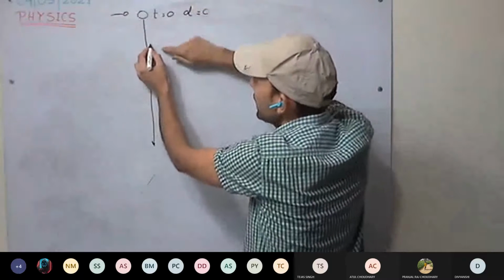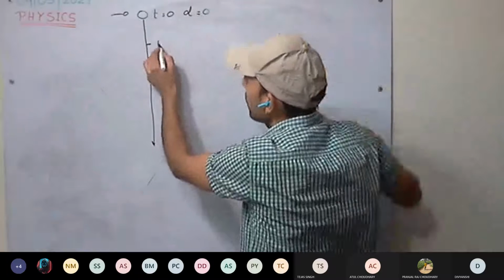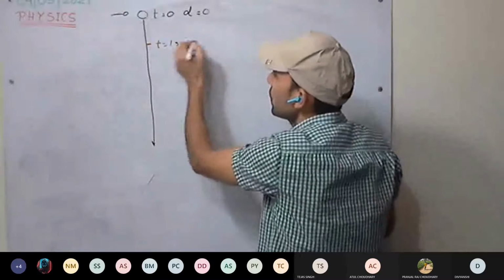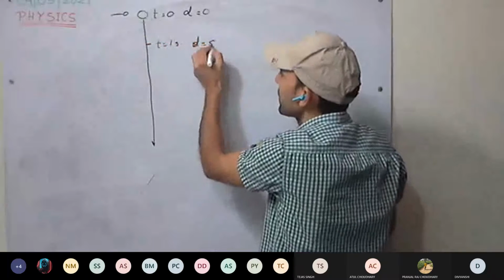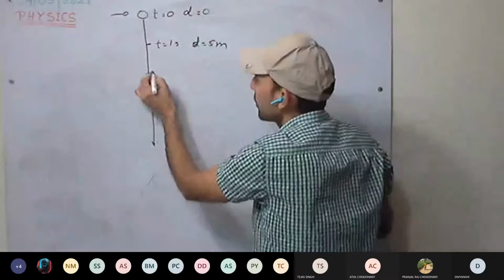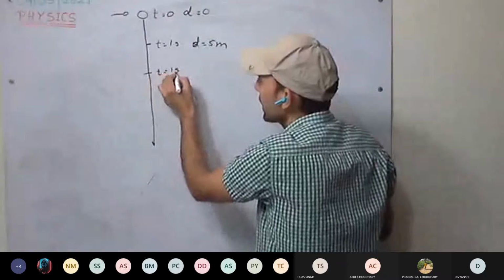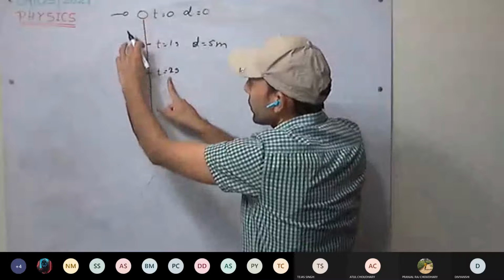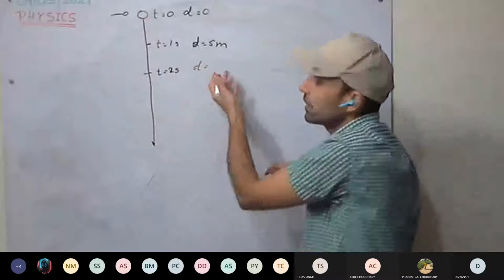So after 1 second, the stone may be here. At t equal to 1 second, the position changes to 5 meters. Distance covered equals 5 meters. After another 1 second, it becomes 2 seconds from here. 1 second, 2 seconds. And the distance covered is how much?